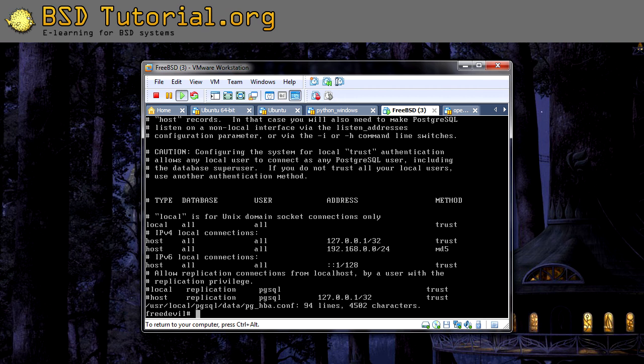Now you should be able to start the server with this command, and you type start.